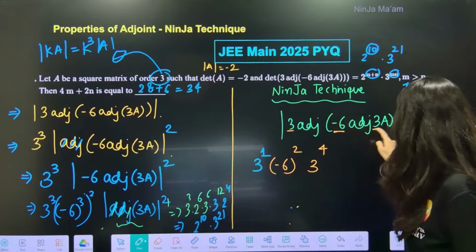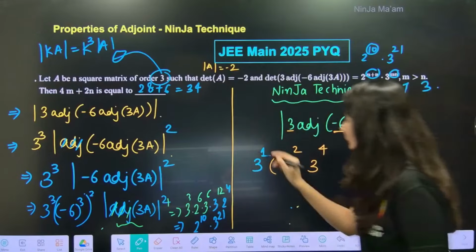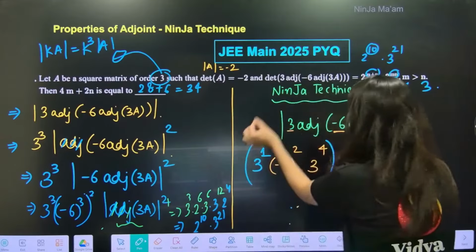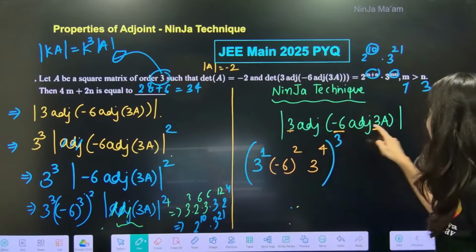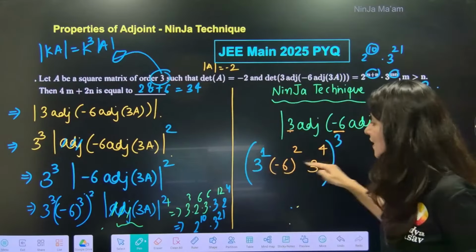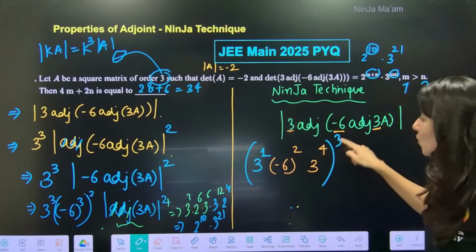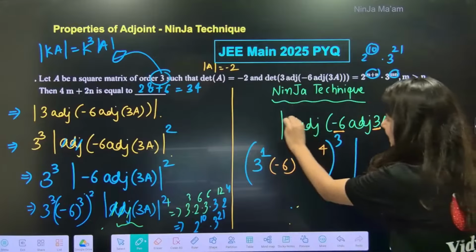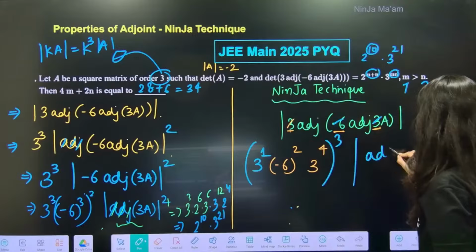And you know what? This 3 is inside 2 layers of adjoint. That's why 4. And overall, you have to apply the power 3 using this technique, K cube. So 3 minus 6 and 3, increasing order, 1, 2, 4. The layers of adjoint. And you know what? Overall power 3. And eventually, since all the coefficients are now gone, so you can write adjoint of A